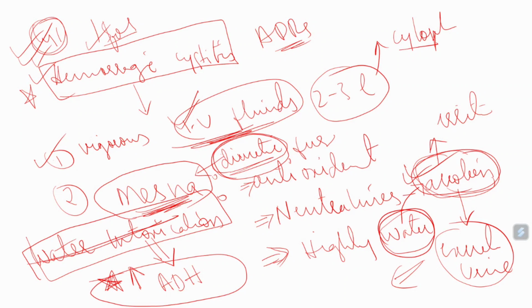Cyclophosphamide and ifosfamide will increase the production of anti-diuretic hormone. Among anti-diuretic hormones, vasopressin is the best example. Actually, inappropriate release of anti-diuretic hormone will be seen. Most of the time, anti-diuretic hormone release will be increased. When this antidiuretic hormone release increases, what happens? Excretion of water is not seen, and with that, the patient will have water intoxication.